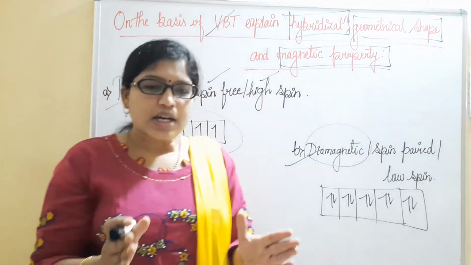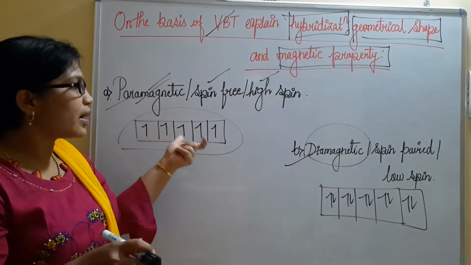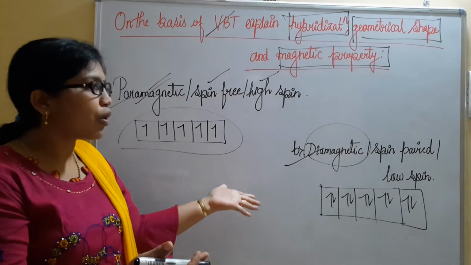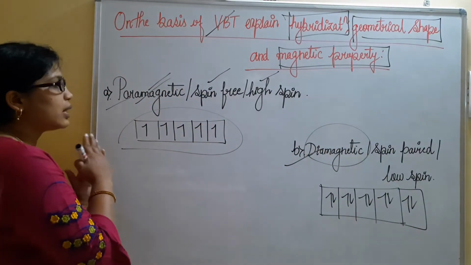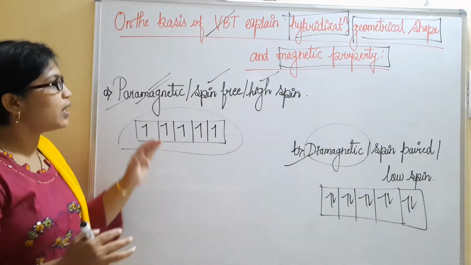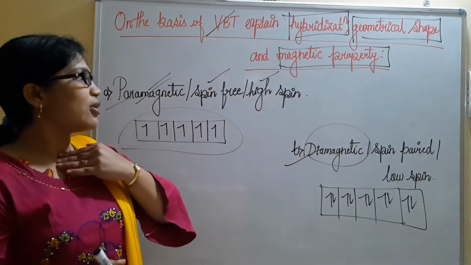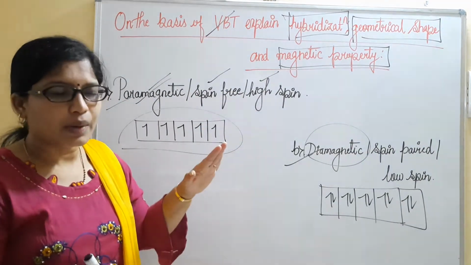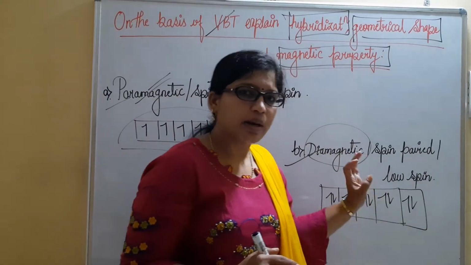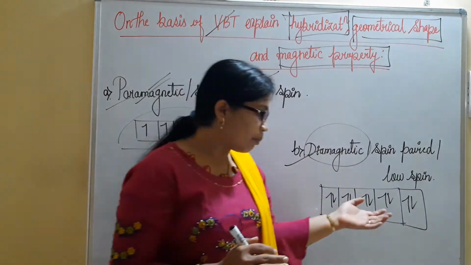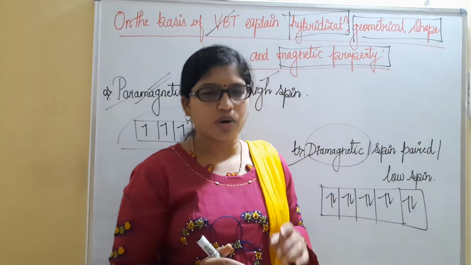For this we must have prior knowledge of paramagnetic and diamagnetic properties. Paramagnetic means singly occupied, partially filled, also referred to as spin-free or high-spin complexes. Diamagnetic means paired, completely occupied, also referred to as spin-paired or low-spin complexes.